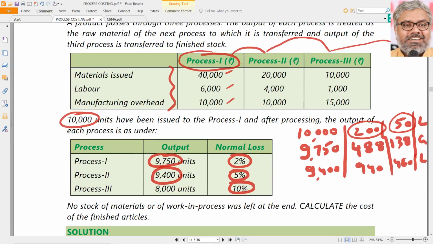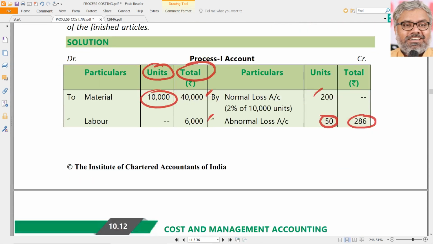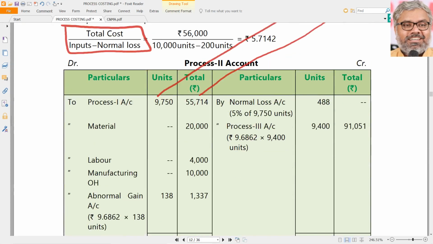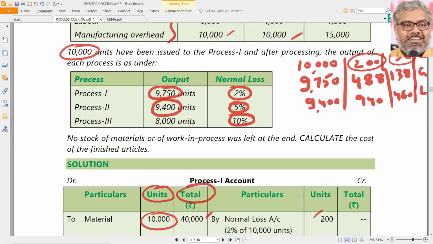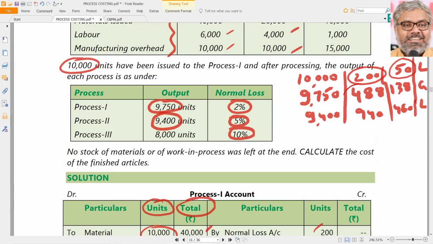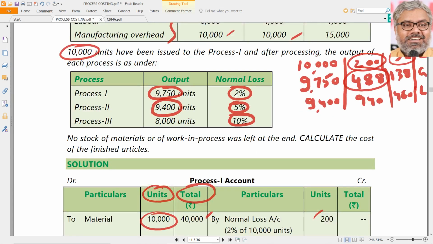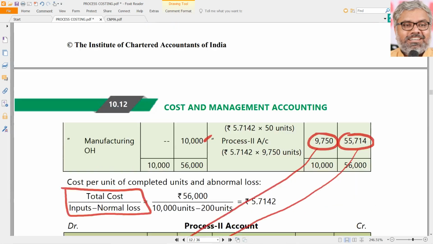After that, the story starts once again. In process 2, once again there is material cost 20,000, labor cost 4,000, manufacturing overhead 10,000. Those all will be debited to the process 2 account. But here normal loss is 488, which we already calculated. Once again, since there is no scrap value, the amount column of normal loss will be 0. And abnormal gain here will be how many units? 138 units. That is abnormal gain.